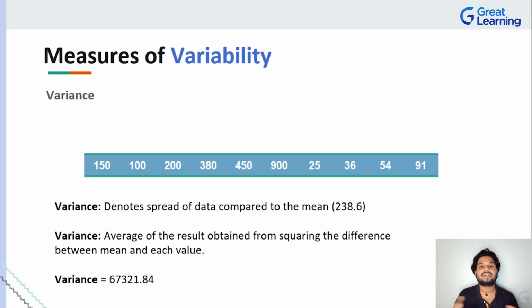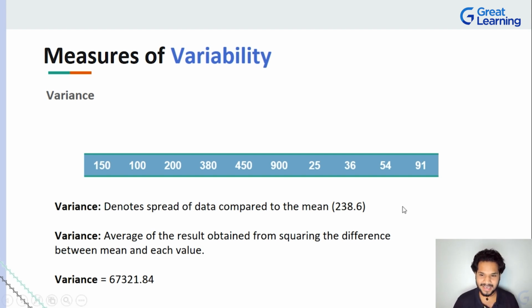So to keep the spread valid, we have a range of data, and eventually what are we comparing the spread to? In the case of variance, we're basically comparing it to the mean of the data. Now we calculated the mean for this entire data to be 238.6 previously. So how do we find the variance with respect to each data point to the mean? Well, it's a very simple operation of squaring the differences between the mean and each of the values. So you have one mean value, you have multiple values. All you have to do is find the difference between the mean and each of the values, square it, find the average of the entire thing, and that will give you the value of variance.